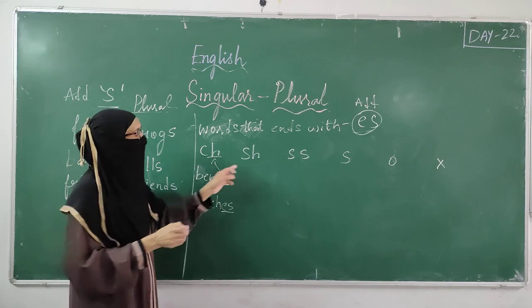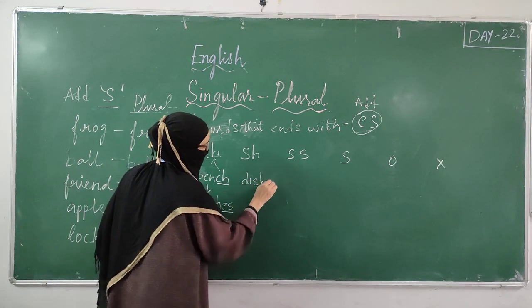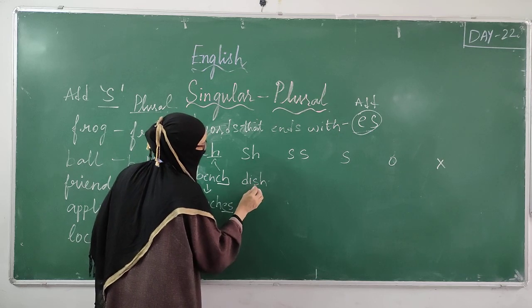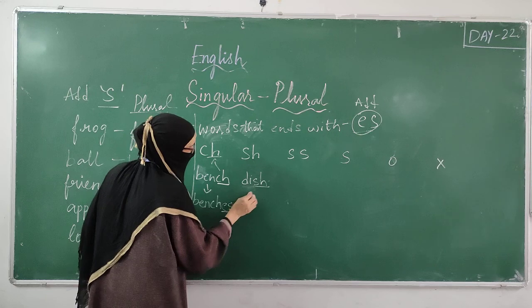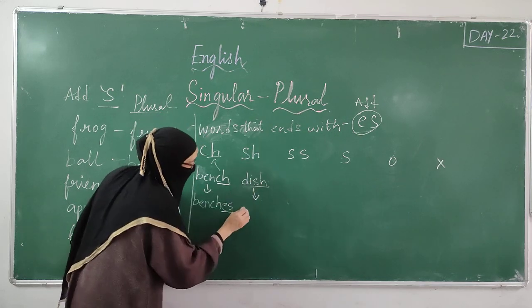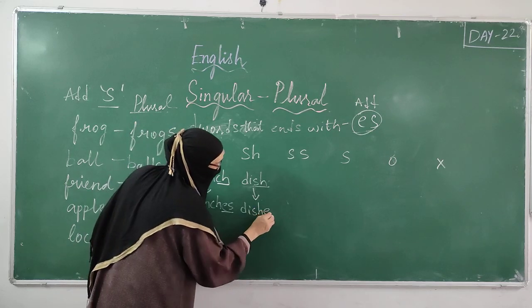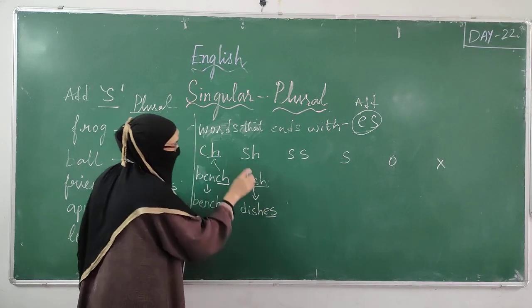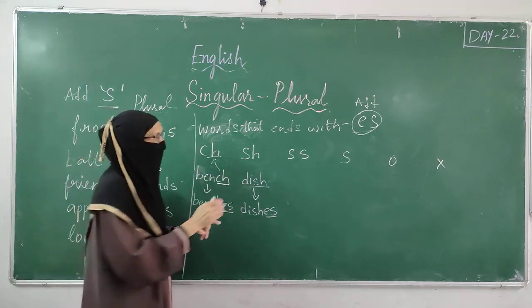Now take one word with S-H: D-I-S-H, dish. So the word ending with S-H, to make it plural, what do we add? D-I-S-H. We have to add E-S. So for words which are ending with C-H, S-H, S-S, we add E-S.